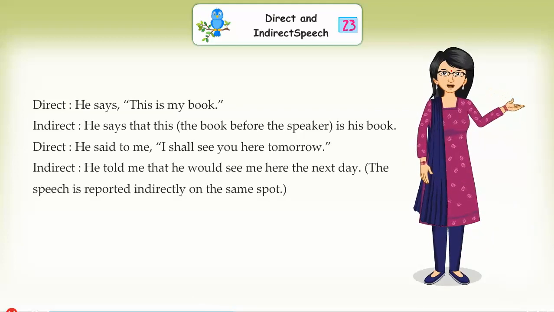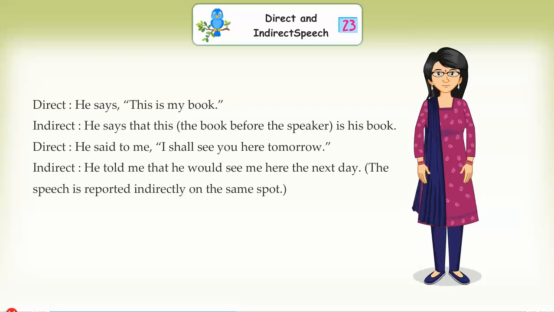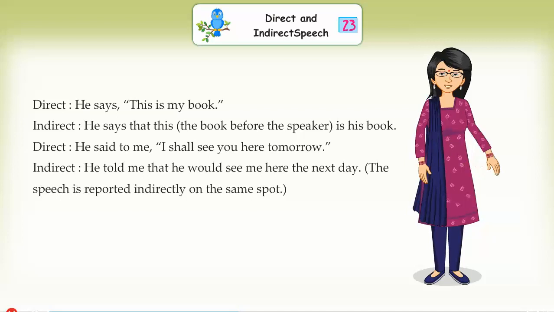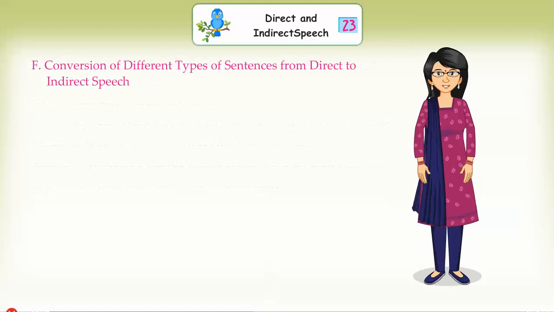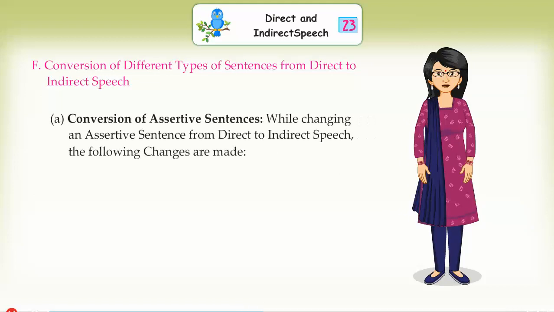Direct: He said to me, "I shall see you here tomorrow." In indirect: He told me that he would see me here the next day. The speech is reported indirectly on the same spot. Conversion of different types of sentences from direct to indirect speech.